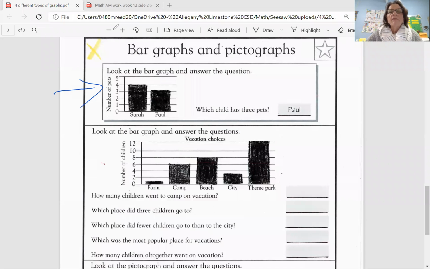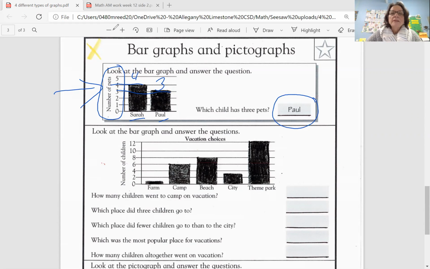It says, look at the bar graph and answer the questions. I know I always like it when they do one for me, so I know what they're expecting. So on this bar graph, the sample one here, we have our scale again with our label on it, the number of pets. And then we have two people, Sarah and Paul. And you can look at that and see, using the scale, you can see that Sarah, trace this over, has 4 pets. And if we trace Paul's bar graph over, he has 3 pets. So which child has 3 pets? They answered the question using the graph and they said Paul.